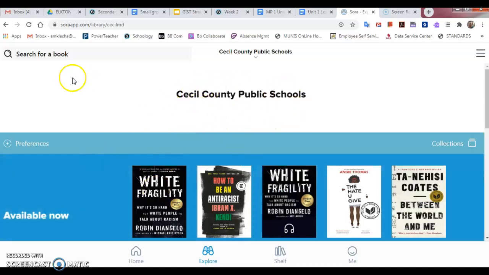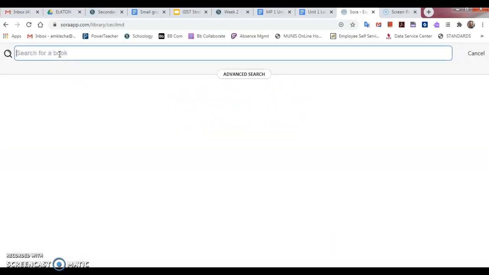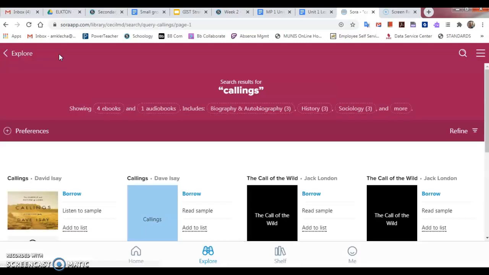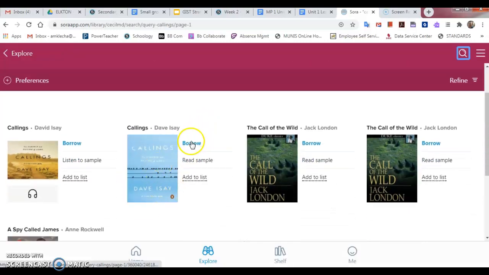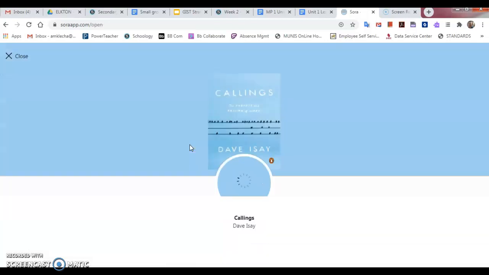We got a bunch of cool stuff, but for today, you're going to go search for a book up in the left, type in Callings, and you want this blue one. So you're just going to click Borrow, and it's going to open up right away. And sometimes it takes a little bit to load.